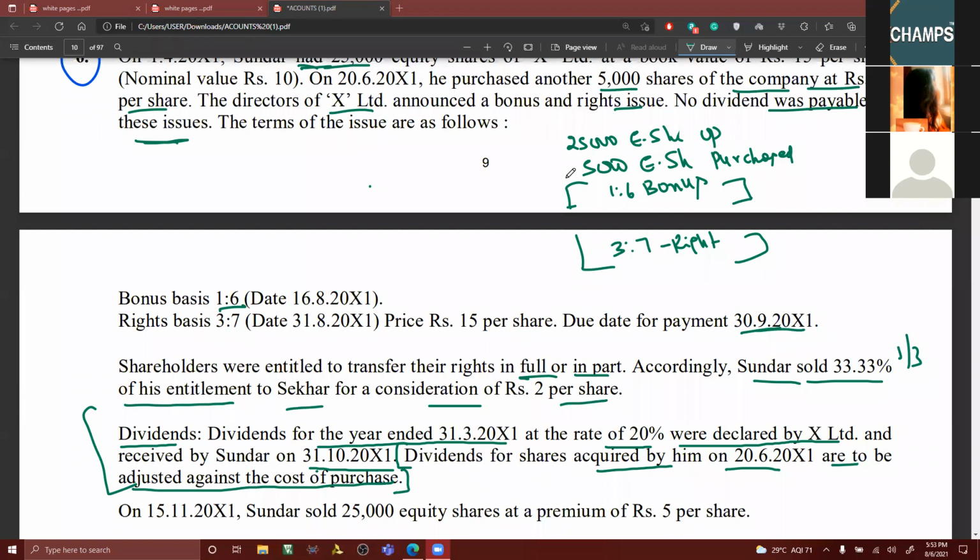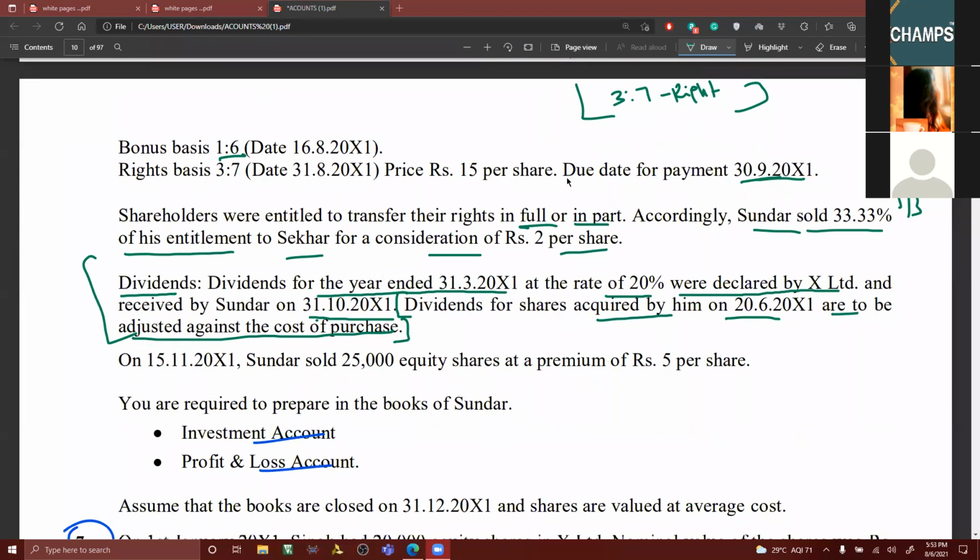Okay, good. Now let me move on to this. On 15 November 11, Sundar has sold 25,000 equity shares at a premium of 5 rupees per share. You are required to prepare, in the books of Sundar, the investment account and profit and loss account. So two accounts you need to prepare.